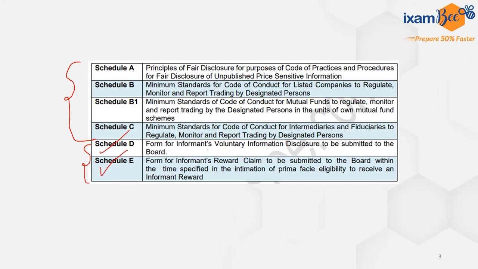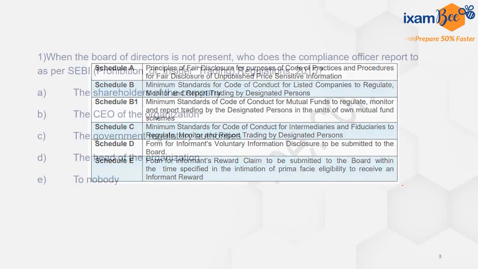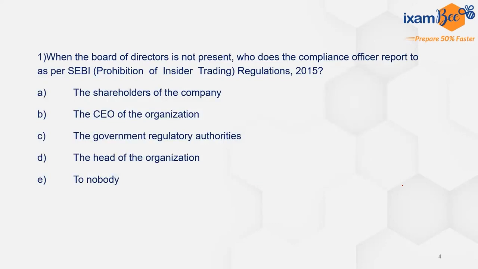Form for informant's voluntary information disclosure, and informant's claim reward form, and where it is to be submitted. So the name of the form has to be remembered. Rest, schedule D and E, you don't have to go through. A, B, B1 and C we will try to cover in this session. So let's start. As I've said, we'll go through a mix of questions.